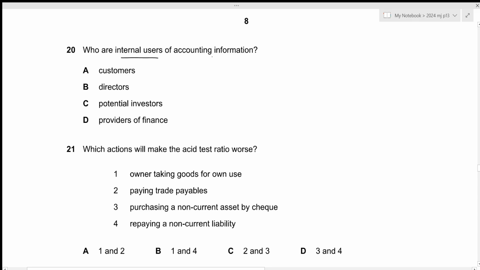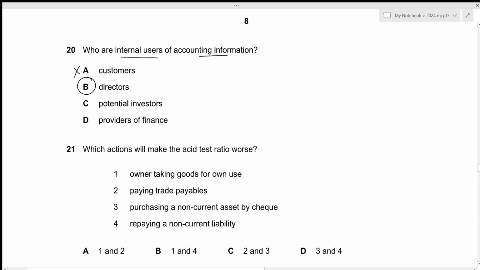Who are internal users of accounting information? The first one is customers. So customers are definitely not the internal users because they are not internally involved with the business. This is incorrect. The second one is directors. So directors are definitely internally involved within the business. So that is true. Let's take a look at the remaining options as well.